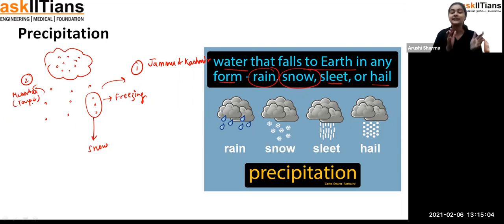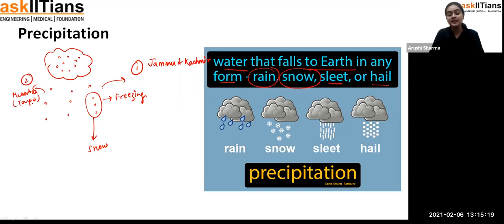So you can see that the water falling to the earth in any form, rain, snow, sleet or hail, we call the precipitation process. Fine, students. So what we have seen is first the evaporation, then condensation, and then precipitation.